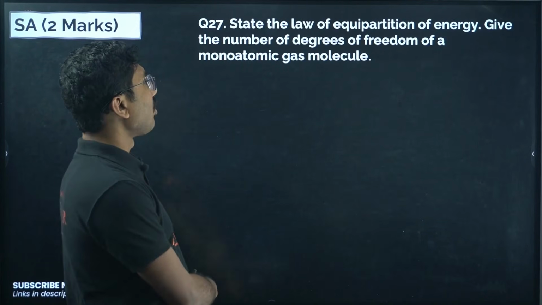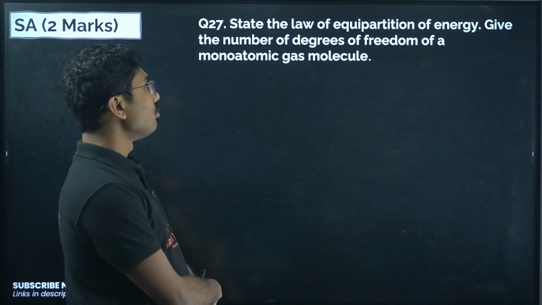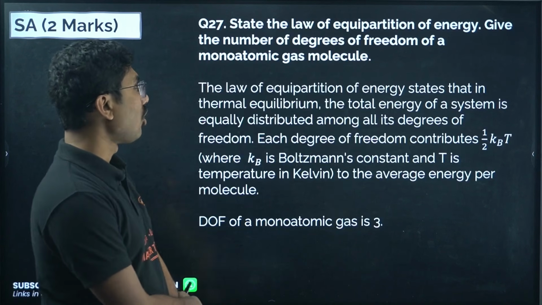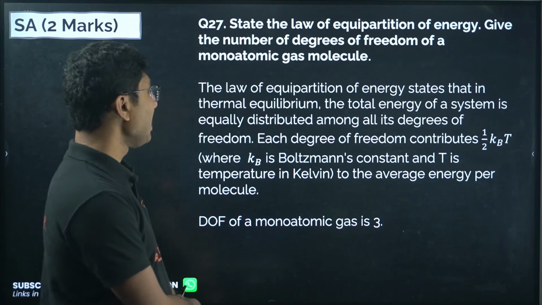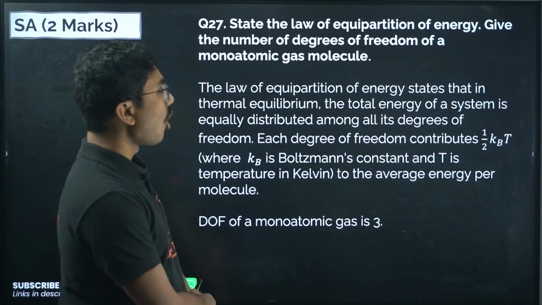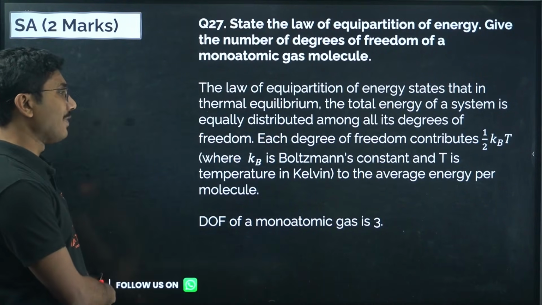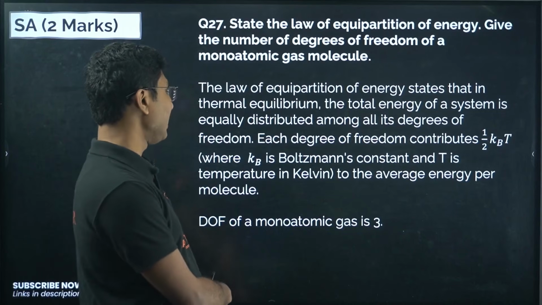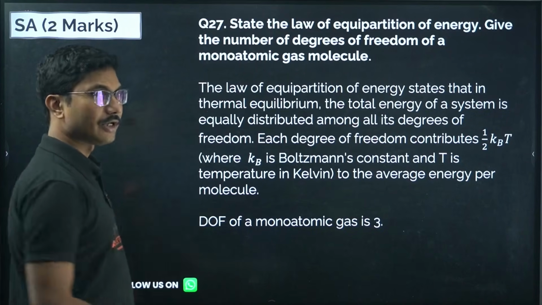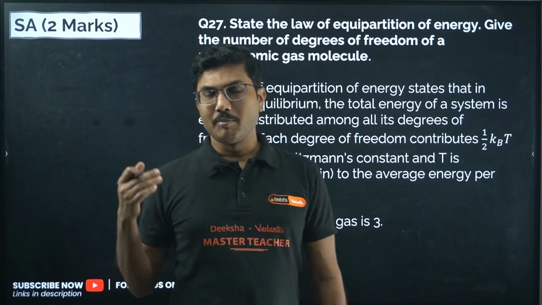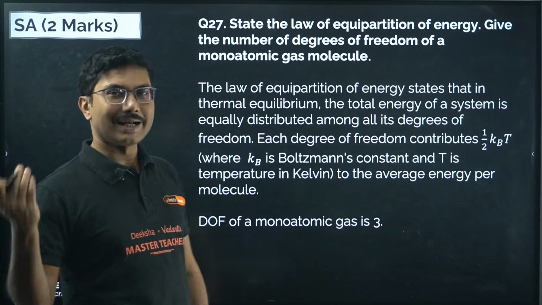Next, state the law of equipartition of energy. Give the number of degrees of freedom of a monoatomic gas molecule. The law of equipartition of energy states that in thermal equilibrium the total energy of a system is equally distributed amongst all the degrees of freedom. Each degree of freedom contributes half kBT, where kB is the Boltzmann constant and T is the temperature in Kelvin or absolute temperature, to the average energy per molecule. So if a molecule has n degrees of freedom, then its total energy will be n kBT. That is equipartition of energy.